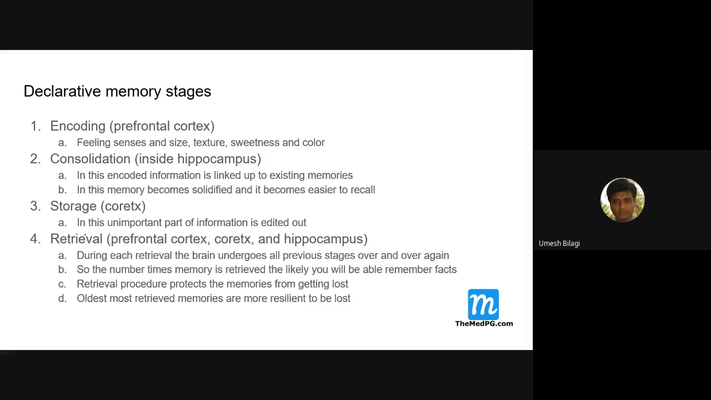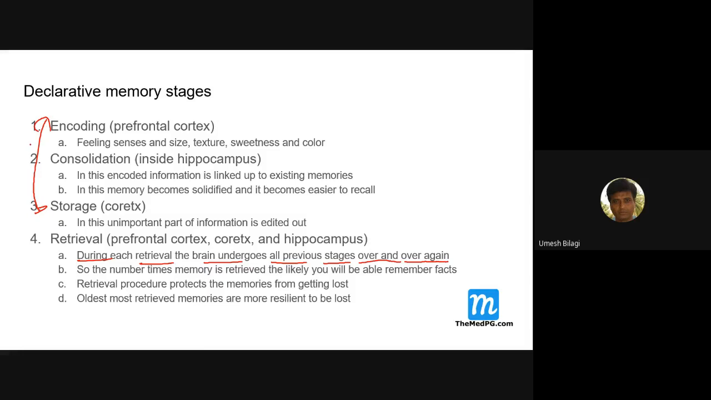The last stage is the retrieval stage, which is the way you recall. Here it is at the level of the prefrontal cortex, and all the cortex and hippocampus. All these are used for retrieval. During each retrieval, the brain undergoes all the previous stages again and again. That means all these three stages are redone.